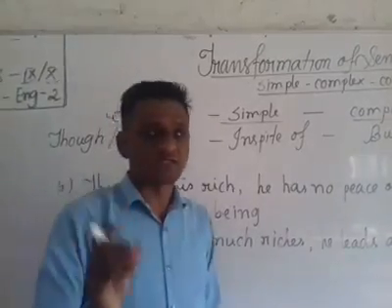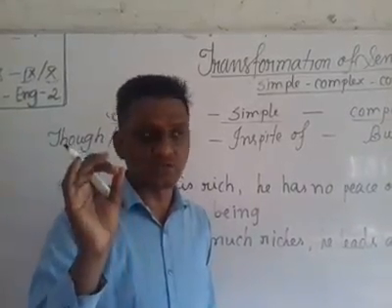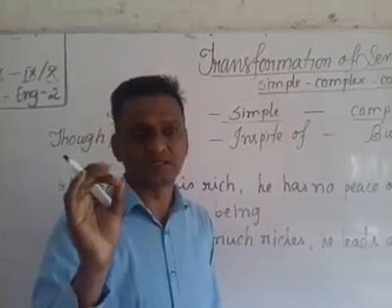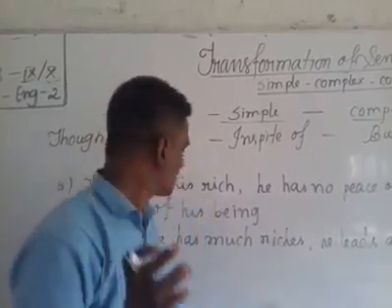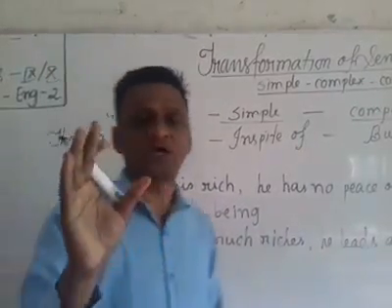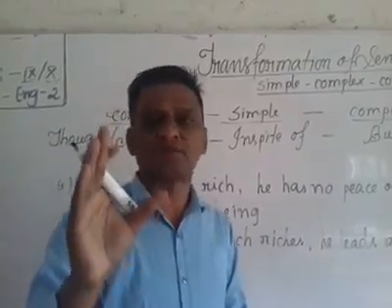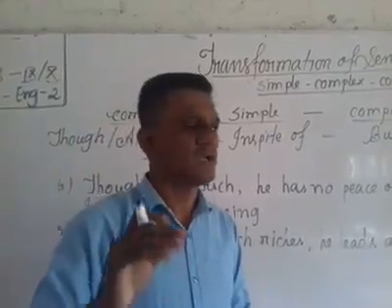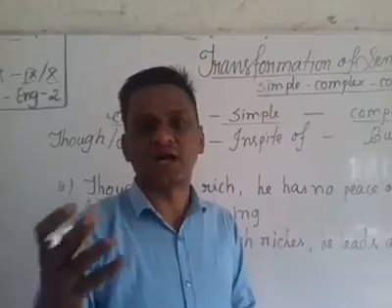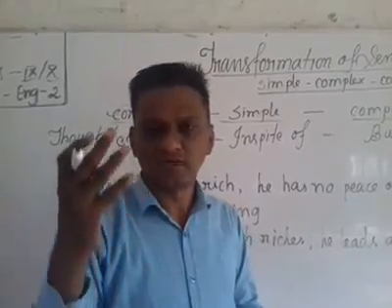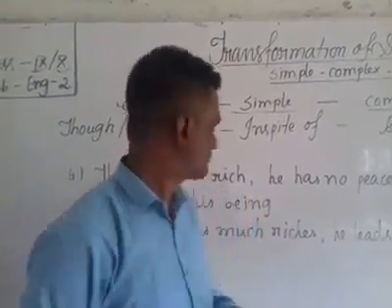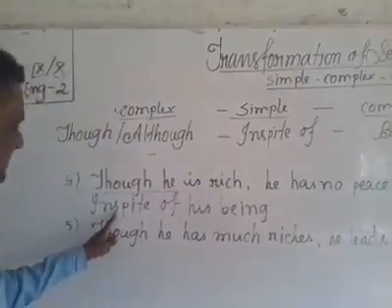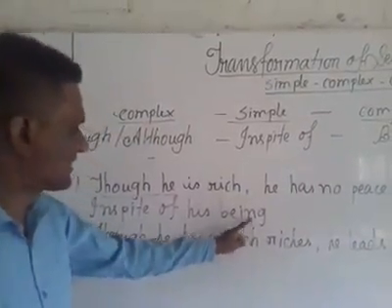Dear students, you have to remember very carefully. For to be verb we have to use being, for have verb we have to use having, and for main verb we have to use ing with V1 form of verb. So that's why I have written here in spite of his being.